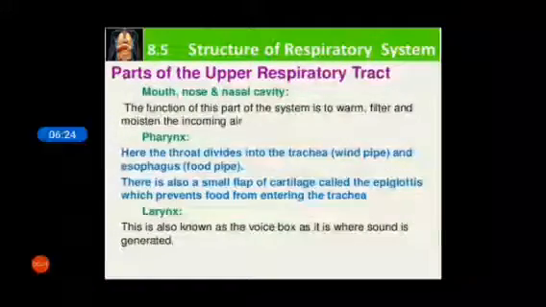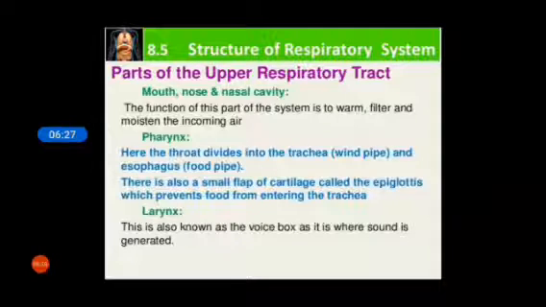Now we will discuss point by point each part and its function. Now first is the mouth, nose and nasal cavity. The function of this part of the system is to warm, filter and moisten the incoming air. The air enters our body through the nose and mouth. The function of the nose is to warm and filter the air.